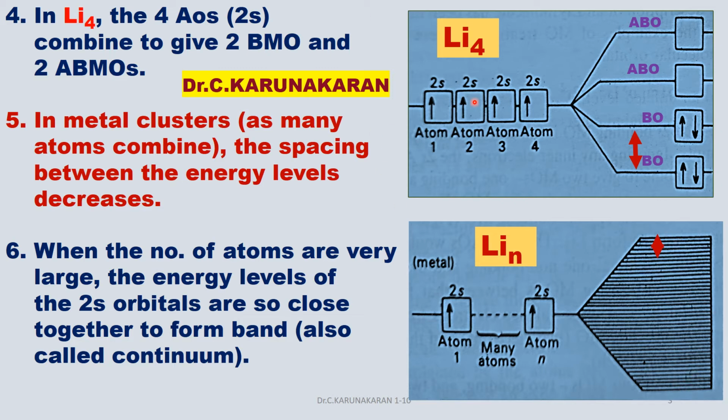In the Li2 molecule, the energy levels are discrete. Here, the energy levels are continuous, or the molecular orbital energy levels become a band. This is the band theory of metals and also the molecular orbital theory of metals.